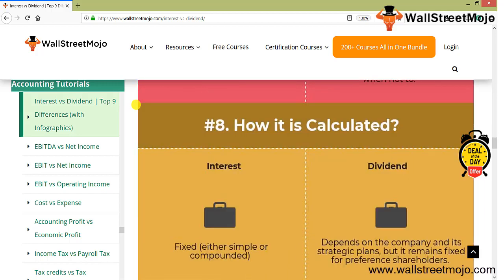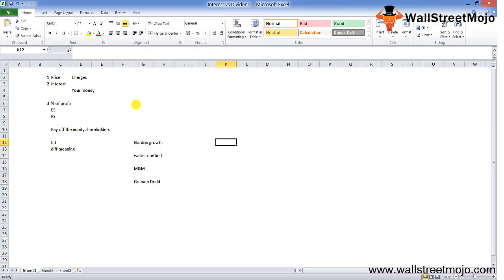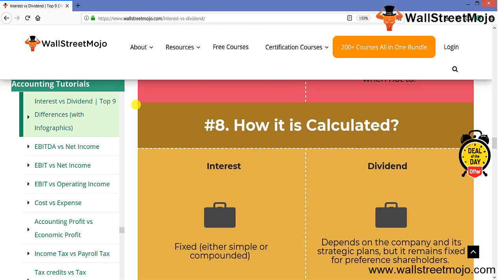Now, how is it calculated? For interest, it is fixed. There's a fixed percent. Let's say you have taken a loan of $1 million at 10%, for a term decided as 20 years. So you'll pay 10% for 20 years as interest, and that is fixed. But dividend depends upon the company and its strategic plans, though it remains fixed for the preference shareholders.